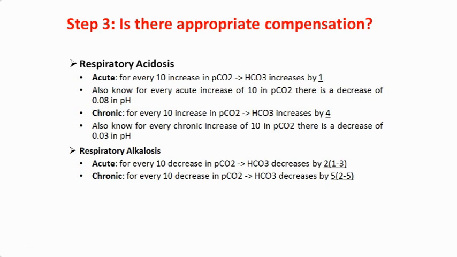If the patient has long-term respiratory complications, then it is chronic disease, and if the symptoms occurred yesterday only, within 24 hours, then it is definitely acute. So depending upon the history, you can diagnose whether it is acute or chronic, and after that you can calculate whether there is adequate compensation, depending upon the increase or decrease in bicarbonate level. Hope you guys understood this.